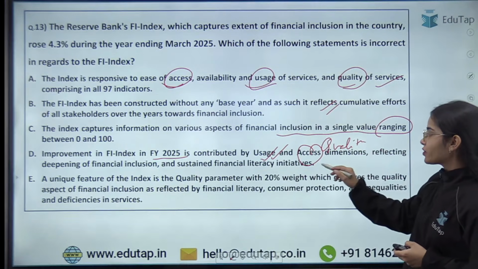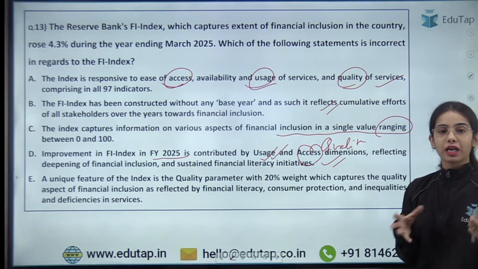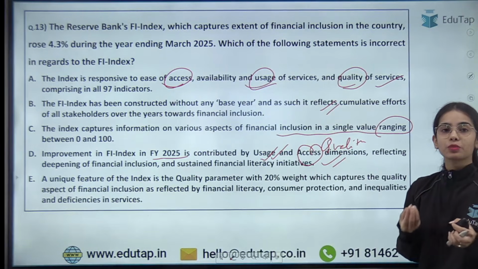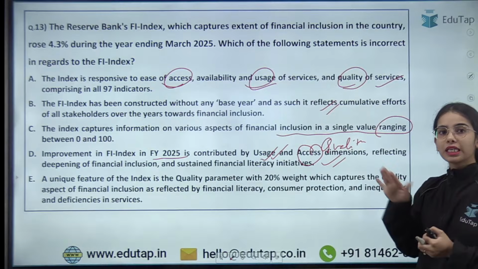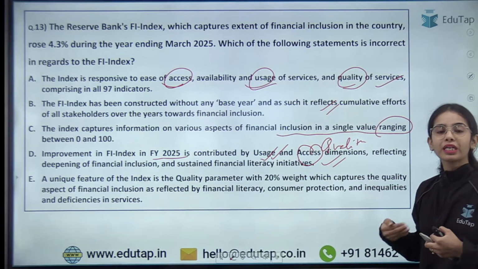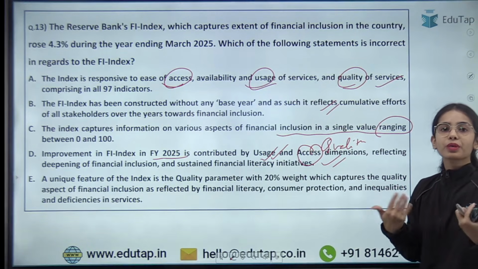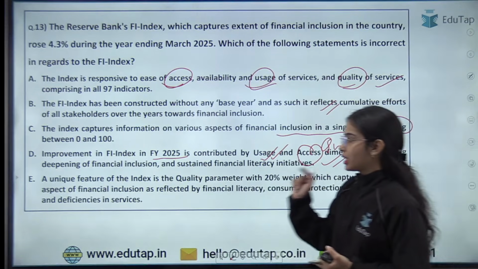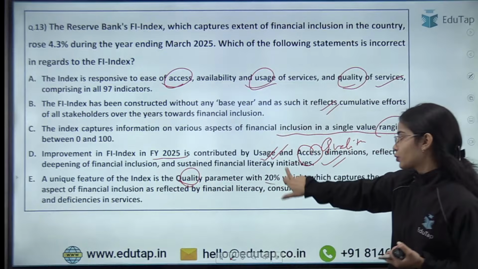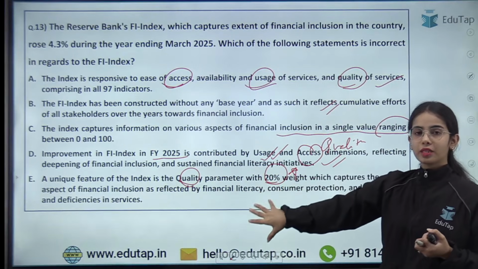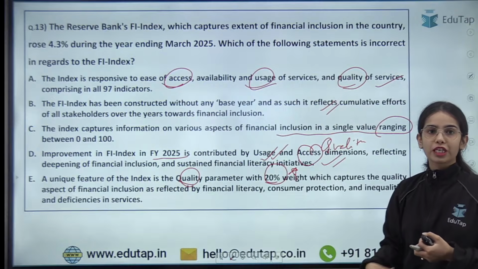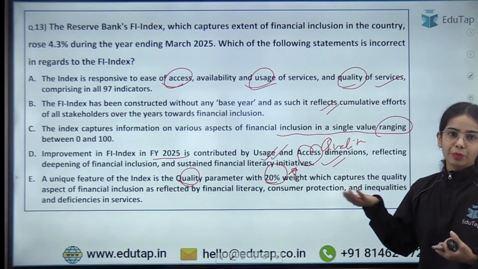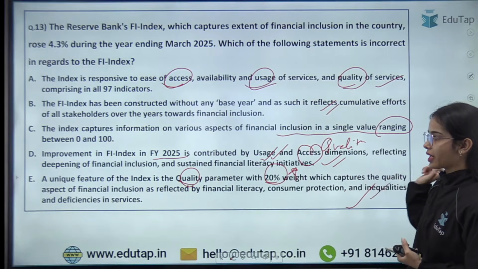Okay, so a previous year question has come in the RBI Grade B last year. There was a question regarding the improvement in the digital payment index being because of which parameter. Similarly, here also a question can come that the improvement in the financial inclusion index is because of which parameters. It is because of usage and quality parameters. Now the quality has the weight of 20%. And quality means consumer centricity, consumer protection, inequality has to be reduced in the financial segment, and improving financial literacy. So this is correct regarding quality.